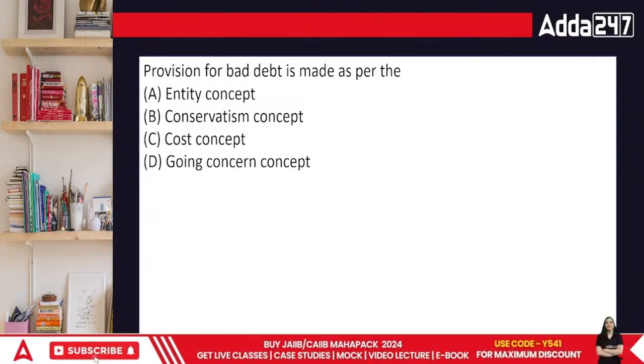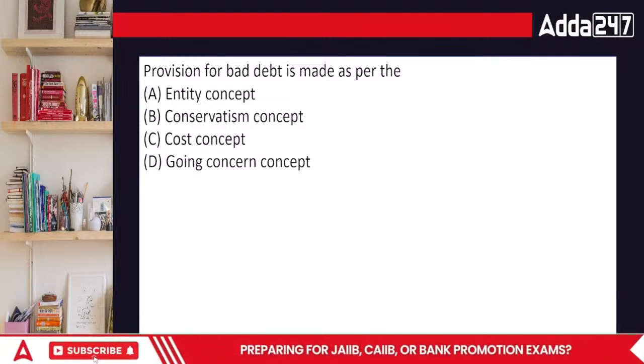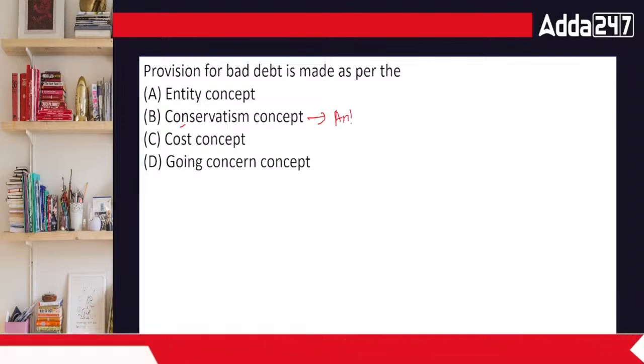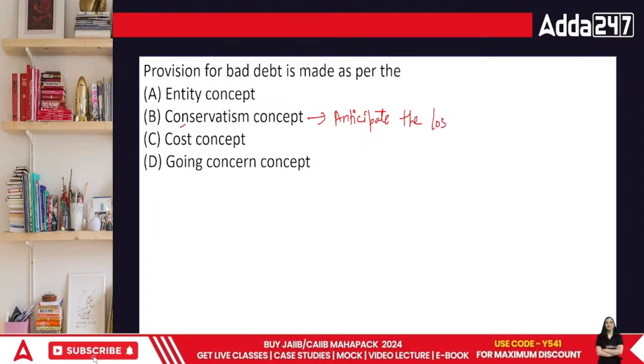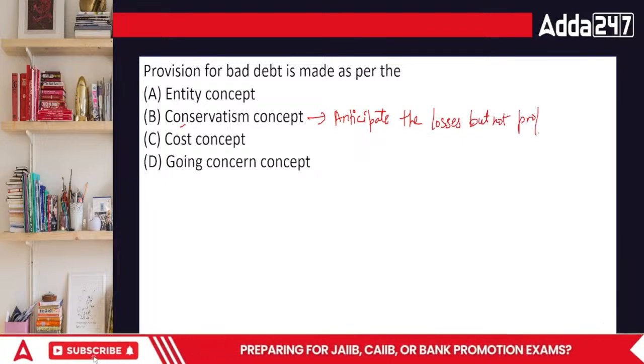Provision for bad debt is made as per entity concept. Entity is basically business and businessman are different. Conservatism means prudence. Prudence means anticipate the losses but not profits.